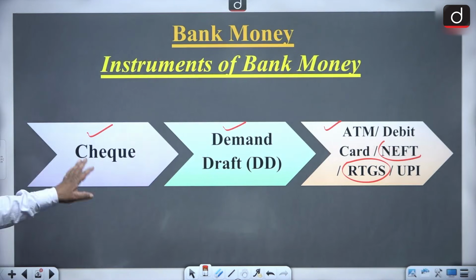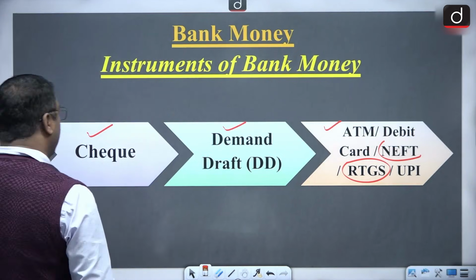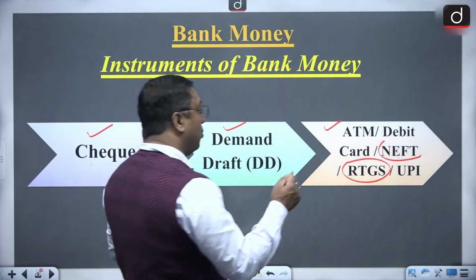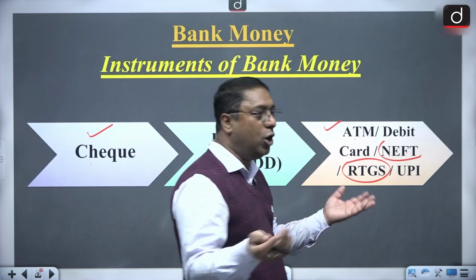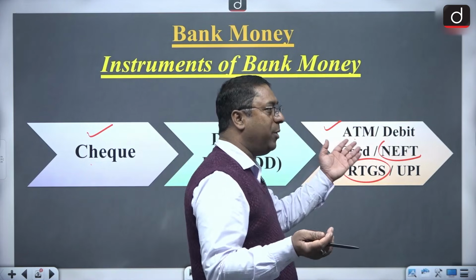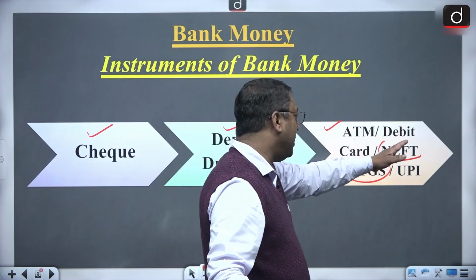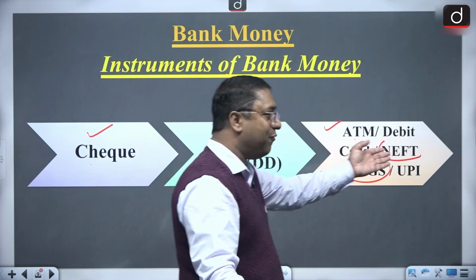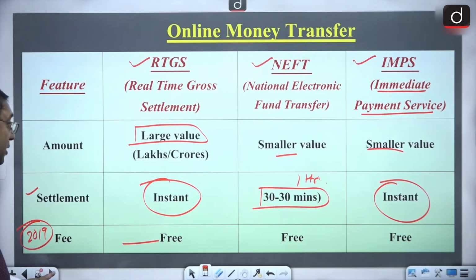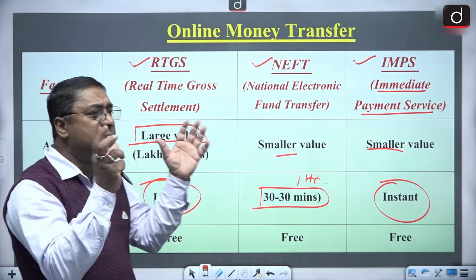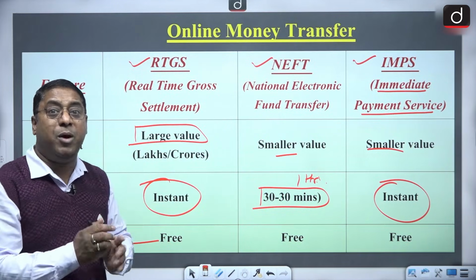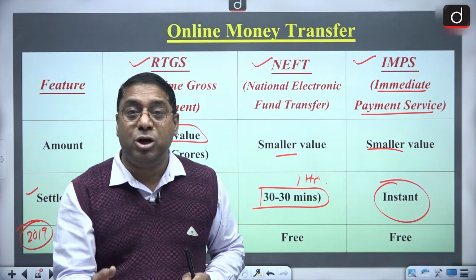So when we are talking about the instruments of bank money: checks, all of you are aware of it. Demand draft, all of you are aware of it. But what about the ATMs? We all know about the ATMs, automated machines and all. And debit cards, which is the plastic money which we have. NEFT, RTGS, I have already told you. And with regard to the amount, settlement and fees, please remember it. This is not to memorize, just to remember it.